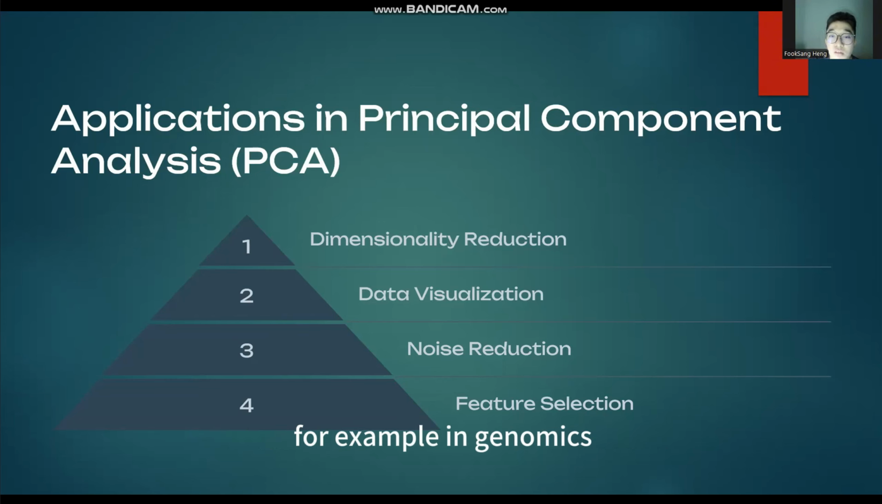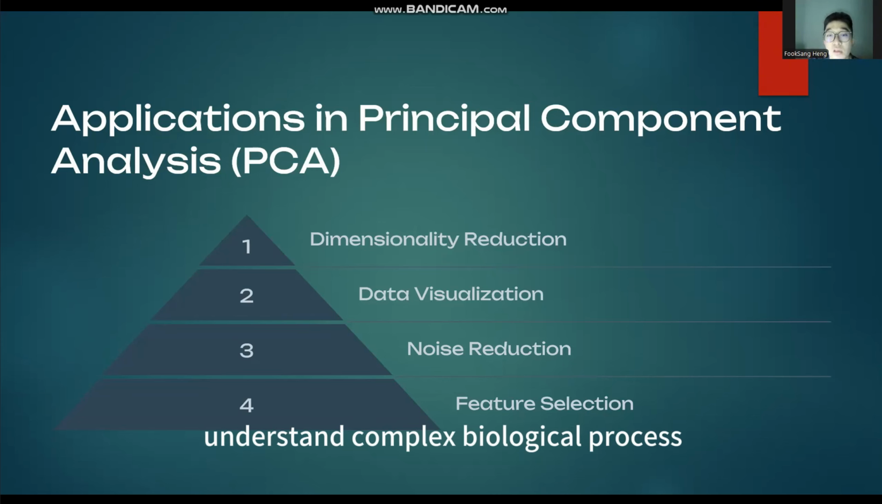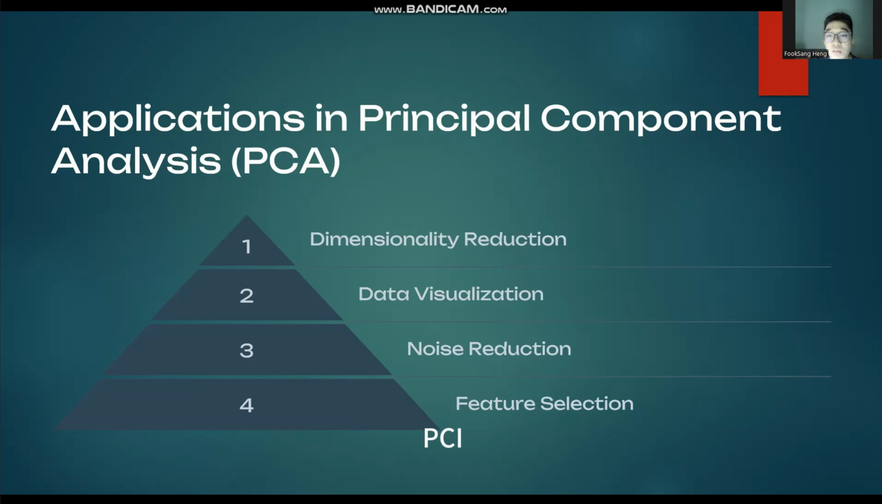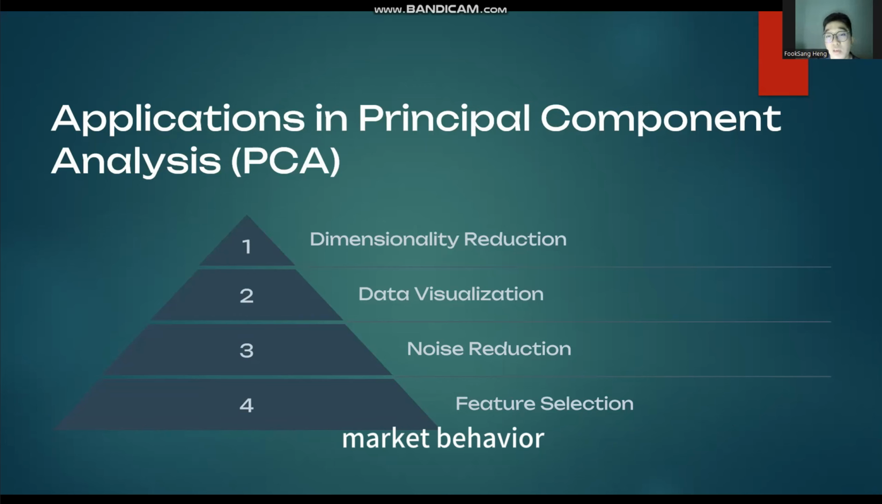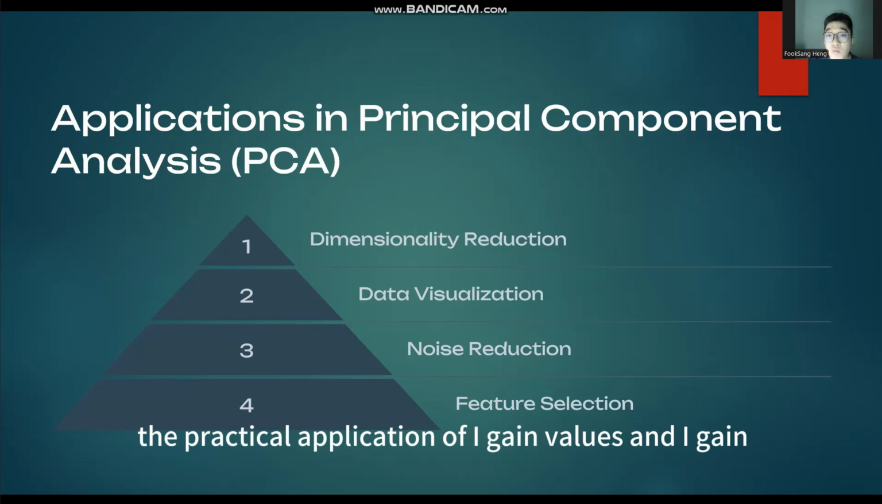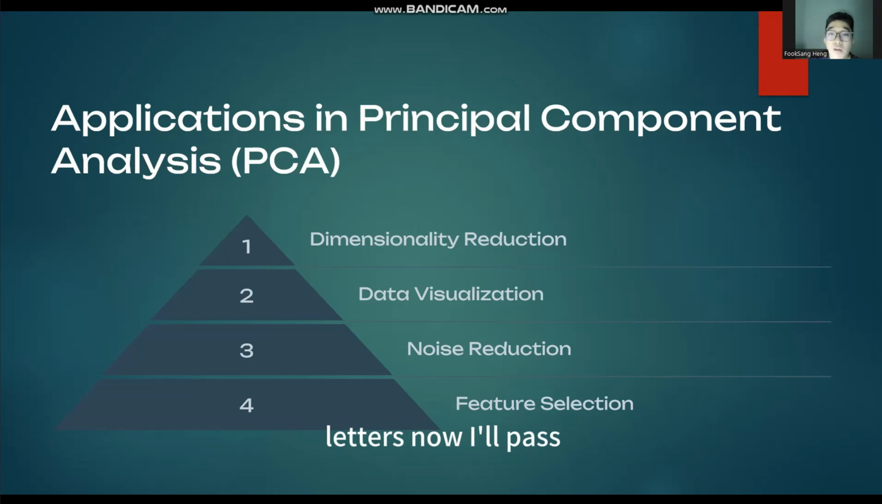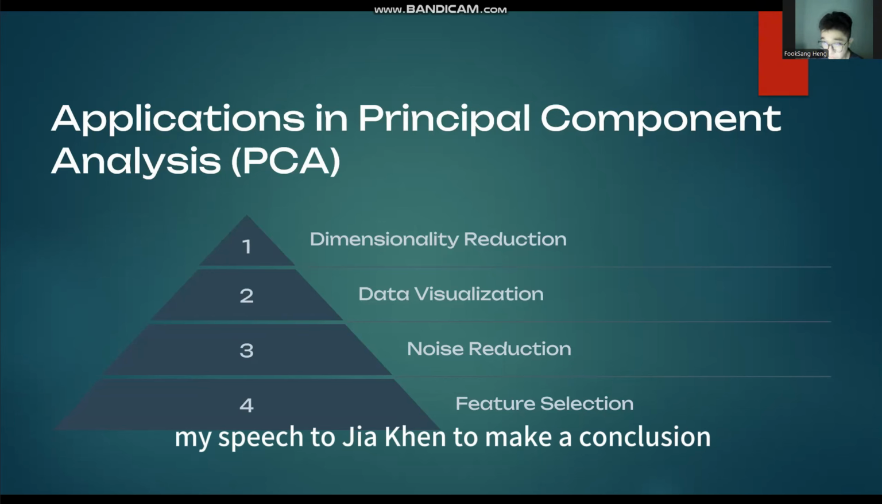For example, in genomics, PCA helps analyze large datasets by identifying patterns in gene expression, making it easier to understand complex biological processes. Similarly, in finance, PCA is used to identify key factors that influence stock market behavior. This is the practical application of eigenvalues and eigenvectors. Now, I will pass my speech to Jiaken to make a conclusion.